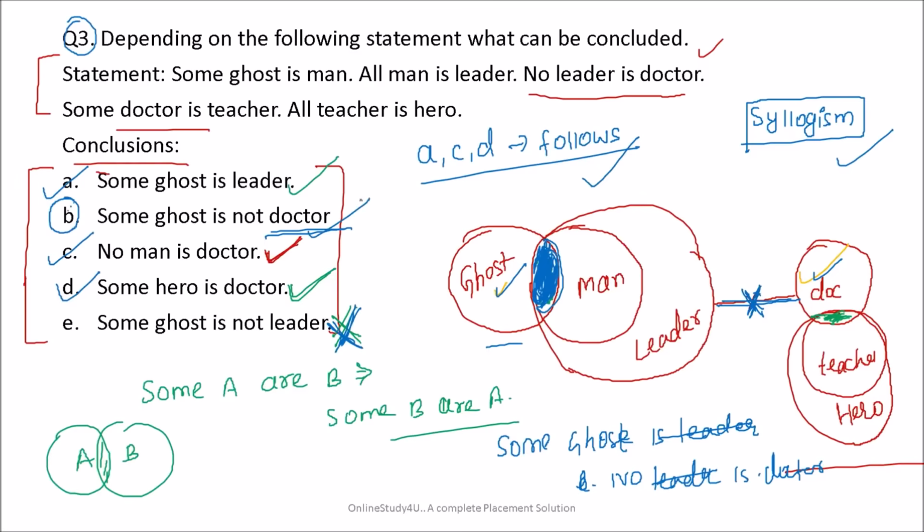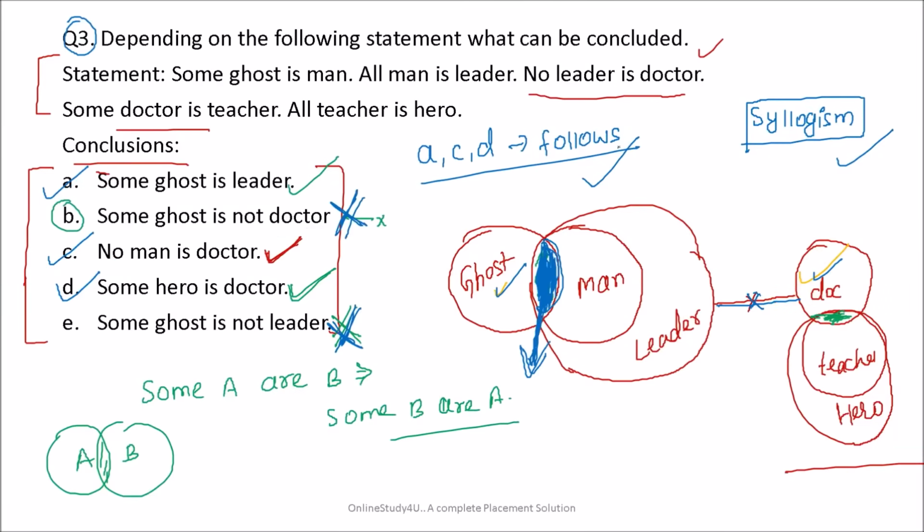So this is what they are saying. So this is also correct. So friends, options A, B, C and D are correct, only E will be false. So in the exam you have to tick A, B, C, D, and friends, E will be false. So friends, this kind of syllogism question will come, and we have already covered all these parts in your one day cracker course. So I hope friends it will be clear to you.